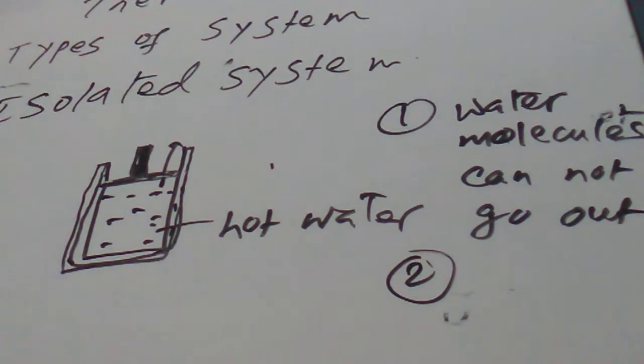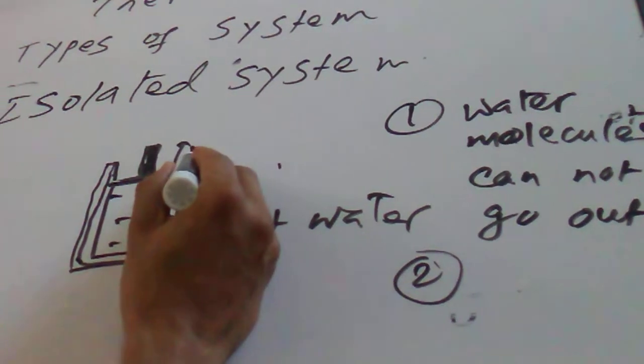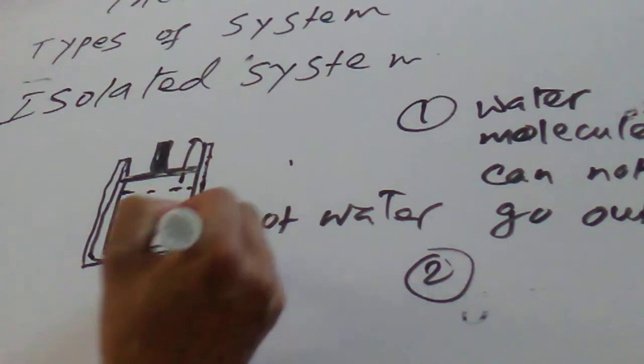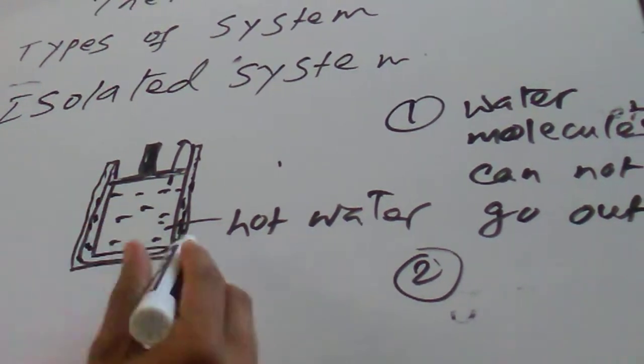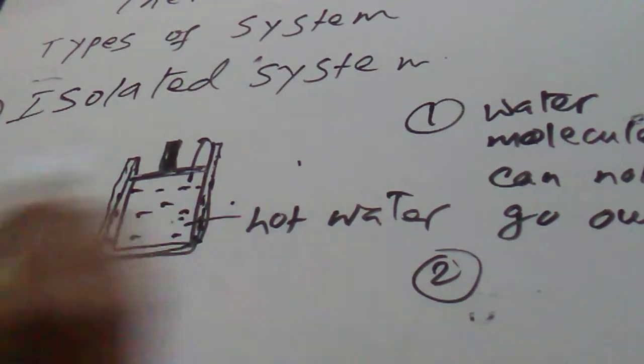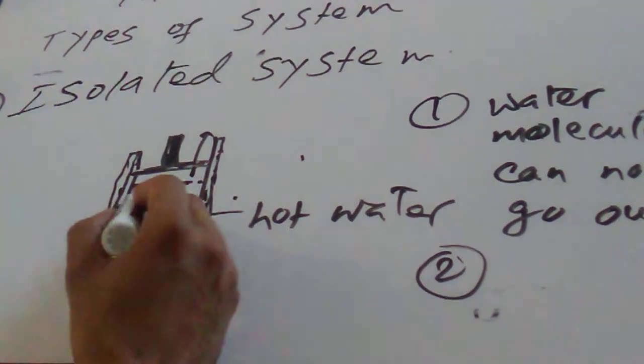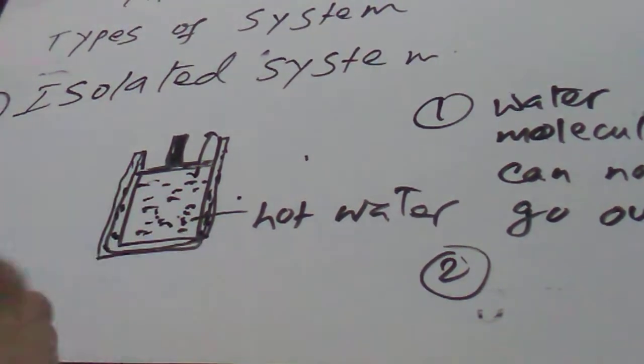Can heat energy be lost from this water? No. Heat also cannot go out because the thermoflask has several walls of insulated material, so no heat can go out from this water to the air outside. So the water stays hot. For a long time, the water remains hot because it cannot lose heat energy.